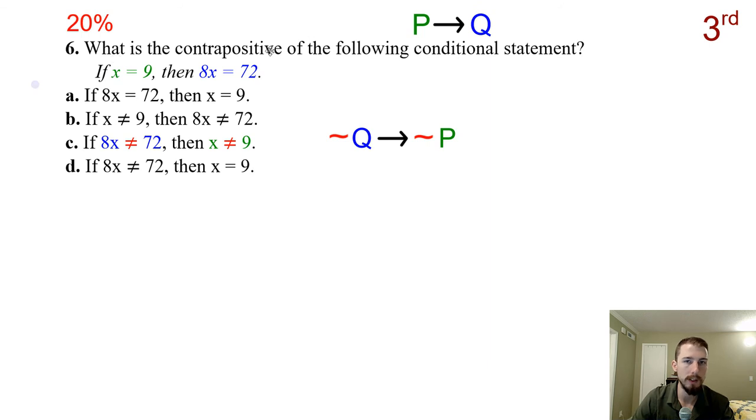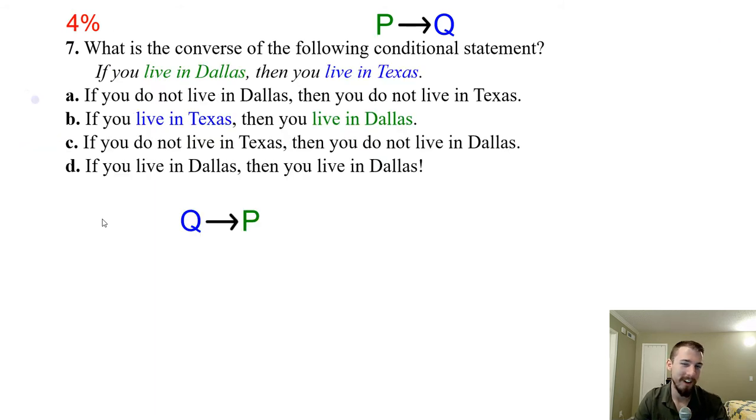What's a contrapositive? So the contrapositive is the longest one. That's where we negate it and we switch the order. So we're doing the inverse and the converse. So we're going to start out with 8x is 72, but we're going to negate it. So we're going to say 8x is not equal to 72, then x is not equal to 9. So we just switch the order of the p and the q and we negate them. So that would be C as in Charlie. Ouch, Charlie, I can't not do it now.